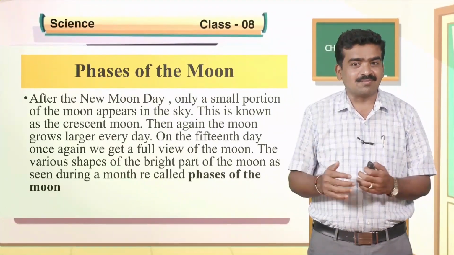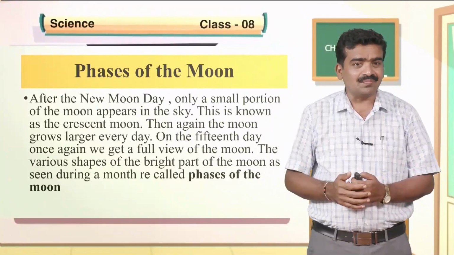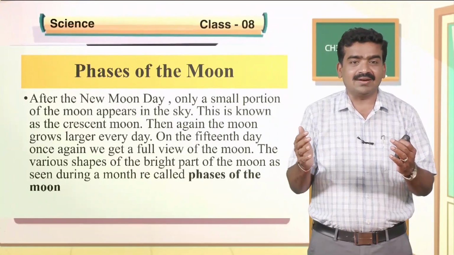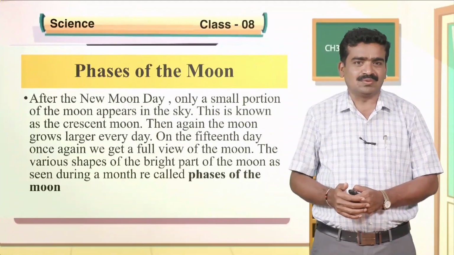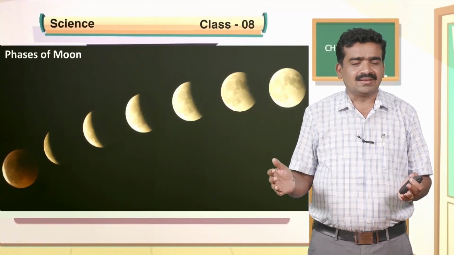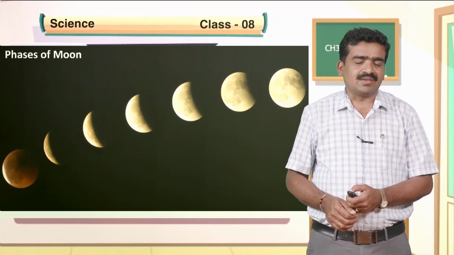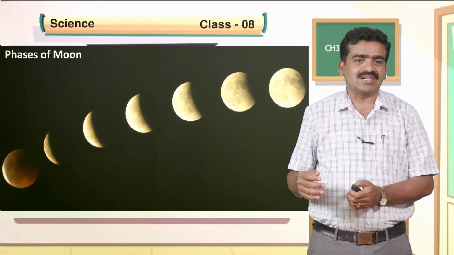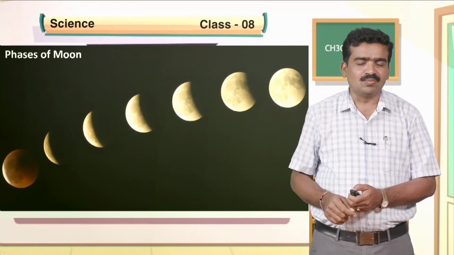What are the phases of the moon? The various shapes of the bright part of the moon as seen during a month are called phases of the moon. See, after the new moon, the visible disk of the moon goes on increasing, so finally we get the full moon.